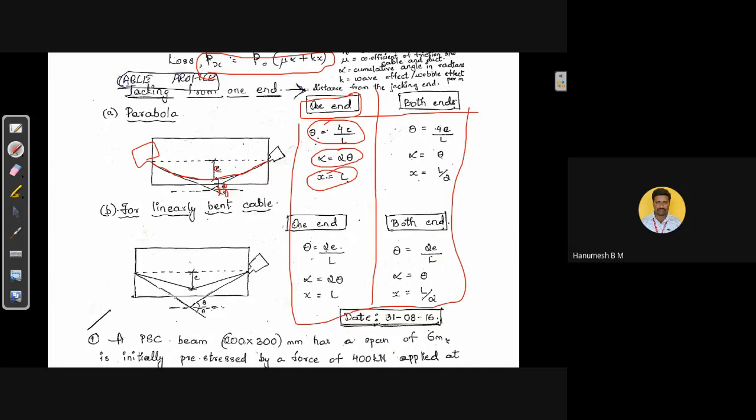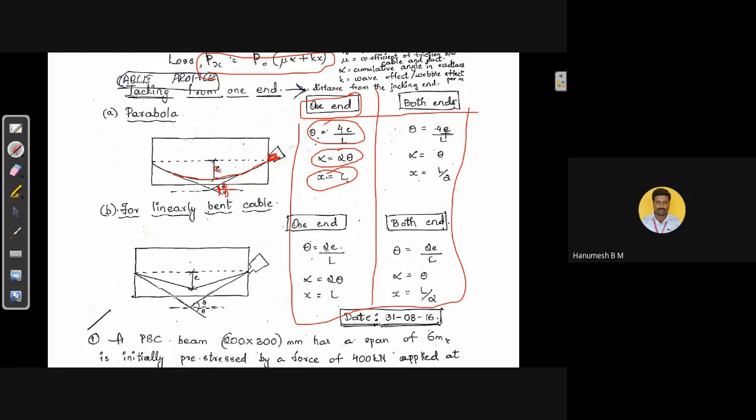You can see here, curvature angle alpha is equal to 2 times theta. Now x is equal to L. Only at the right end we have the jacking system, means that x distance is equal to L. If the jacking is from both the ends, then theta is equal to 4E divided by L.